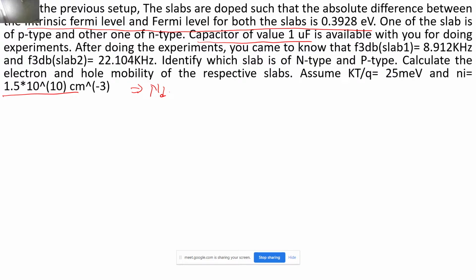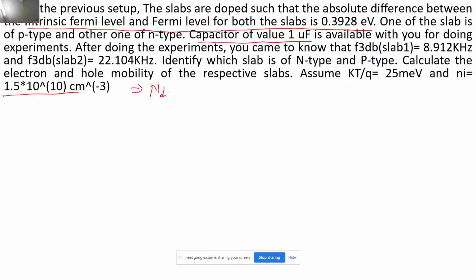So what has been asked is that the F3 dB of slab 1 is observed to be 8.9 kilohertz, and the F3 dB of slab 2 came out to be 22.1 kilohertz. We know from what we discussed that slab 1 is N type and slab 2 is P type, because the mobility of electrons is greater than the mobility of holes, right? So you directly know the answer now: which slab is N type and which slab is P type. And by just using this formula, I will just highlight the formula.